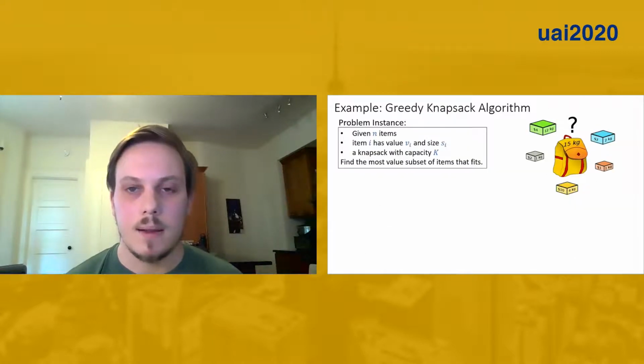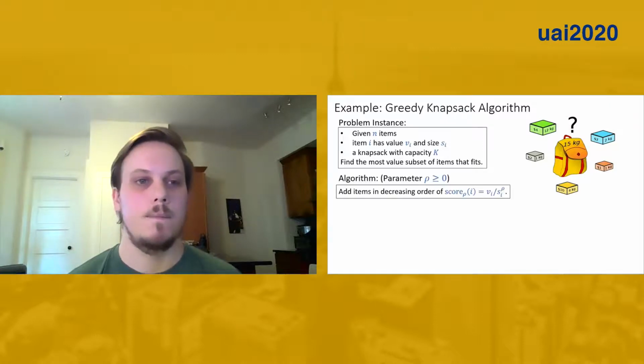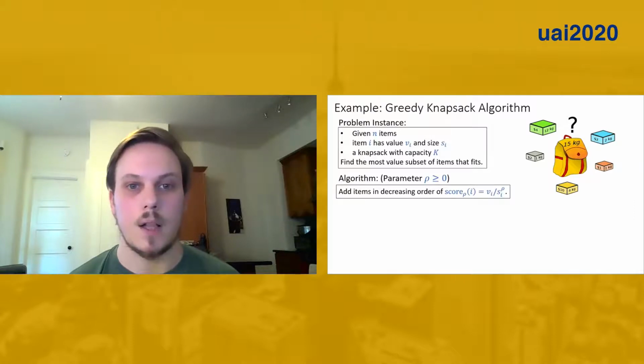To make things concrete, let's talk about one parameterized algorithm family that we apply our results to in the paper. It's a greedy algorithm for the knapsack problem, and to remind you, in an instance of the knapsack problem, we have n items, each with a size and a value, and a knapsack with capacity k. Our goal is to choose the subset of items of highest value that fits into the knapsack. This is a classic hard problem, so you might resort to using a greedy algorithm like the following one.